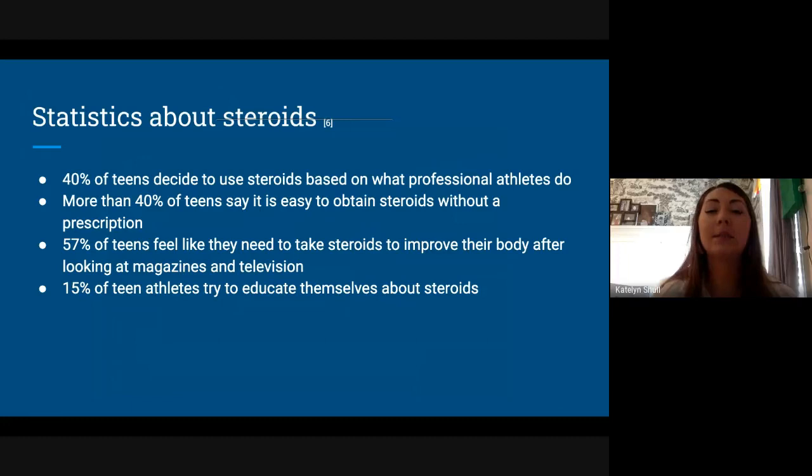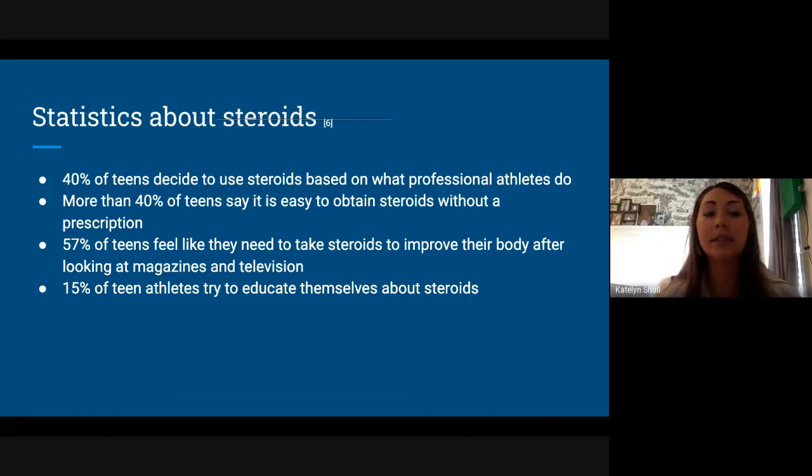So some statistics about steroids among teens: 40% of teens use steroids based on what professional athletes do. And then more than 40% of teens say it is easy to obtain steroids without a prescription. 57% of teens feel like they need to take steroids to improve their body after looking at magazines and television. And then 15% of teen athletes try to educate themselves about steroids.